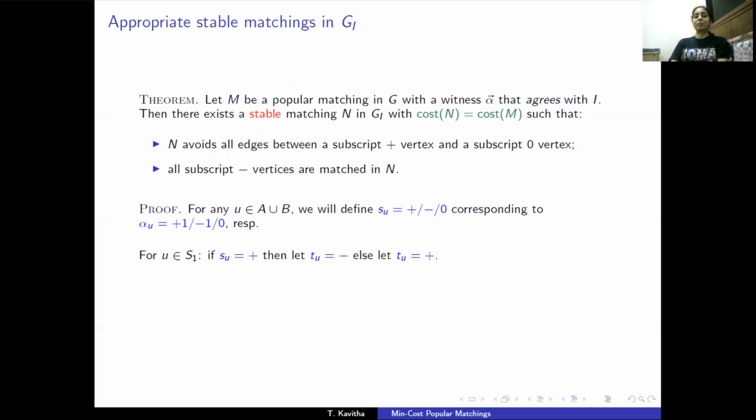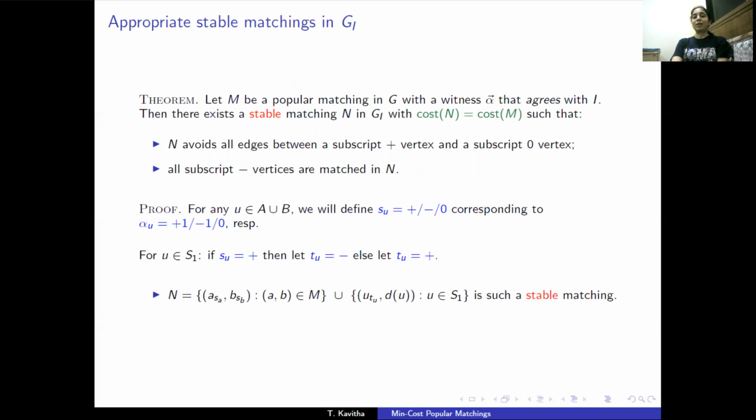Corresponding to alpha_u being +1, -1, 0, we'll define s_u to be plus, minus, 0, and N is defined as given here. Just attach these subscripts s_A, s_B to AB for every edge AB in the matching, and we also need to include appropriate edges incident to dummy vertices, and that gives us a matching.